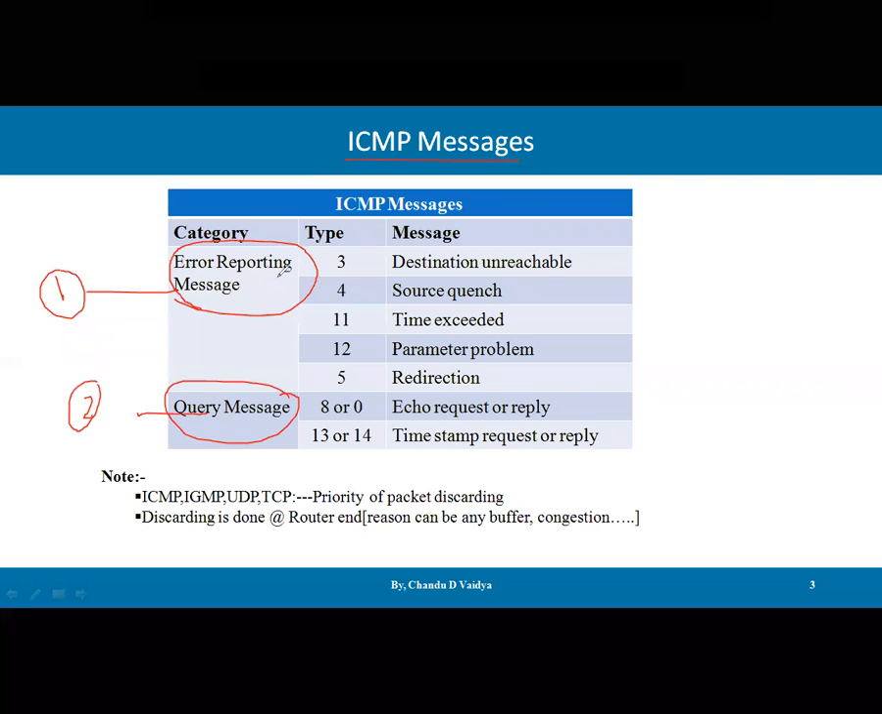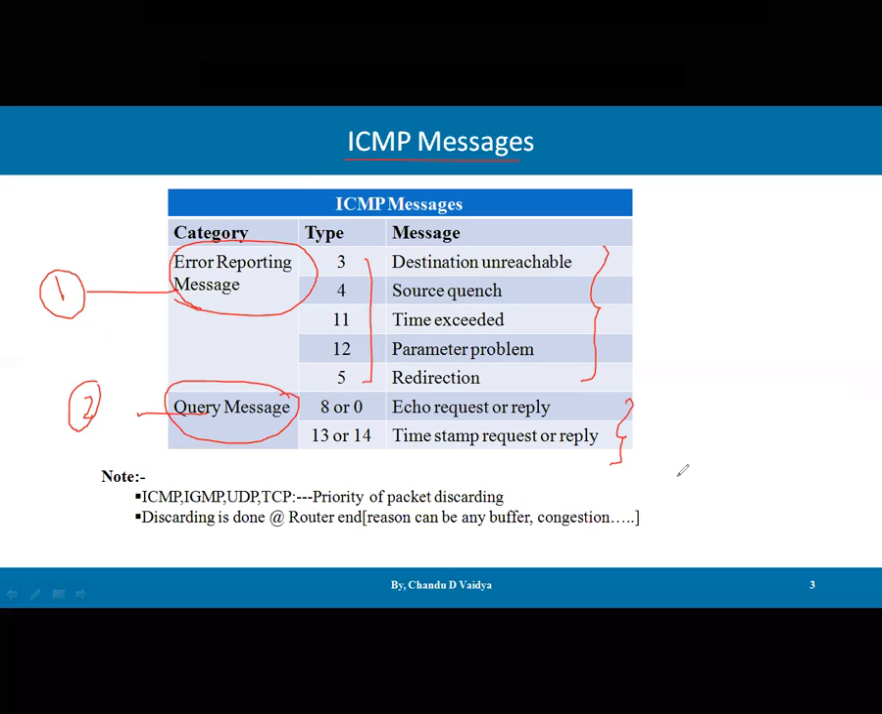In the error reporting message, there are 5 different subcategories available. The subcategories we are going to discuss are destination unreachable, source quench, time exceeded, parameter problem, and redirection. There is a type for each as well. In the query message, we have two subpoints: echo request and reply, and timestamp request and reply. We are going to discuss these messages in detail later on.